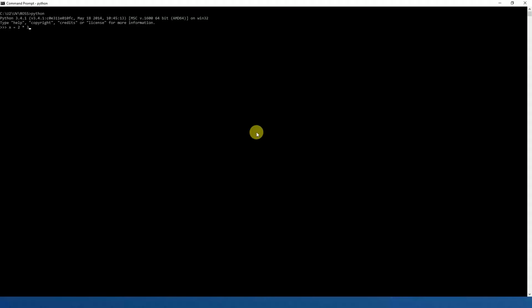So I've got a simple line here that's going to assign the result of 2 multiplied by 3 to the variable x. Now, in Python, we don't have to define variables before we use them. So this is quite legal Python code. So I've now assigned hopefully the value of 6 to the variable x, and I can see the value of x by doing print x, and there it is. I can do something like 2 to the power of 3 into x, print x, and it should read 8, and there it is.